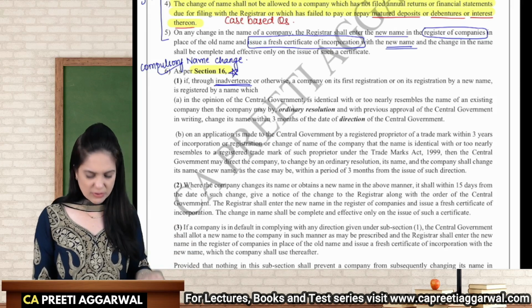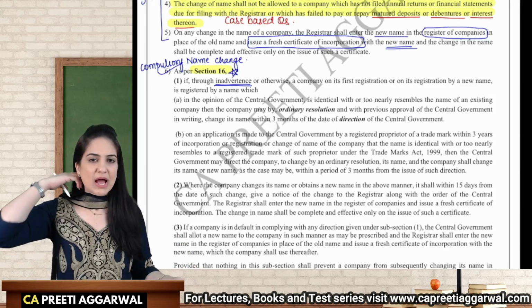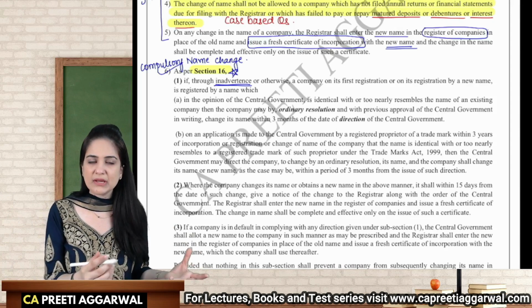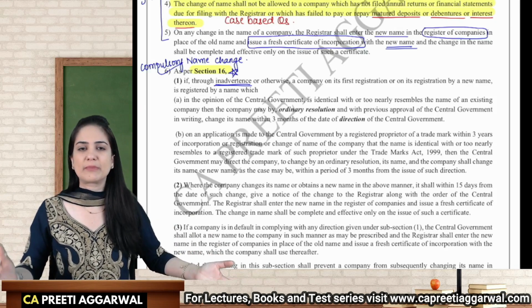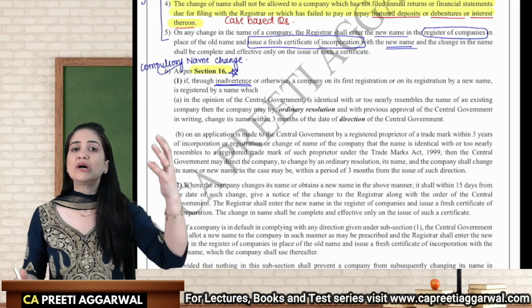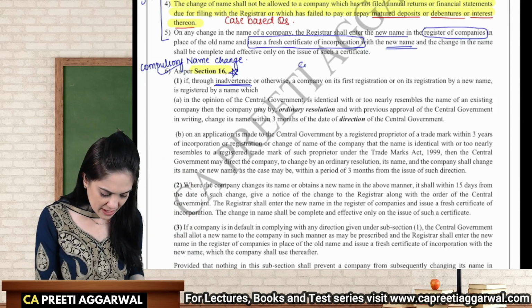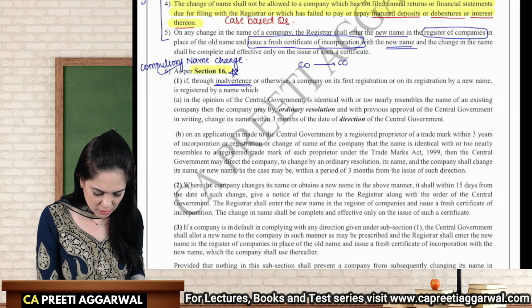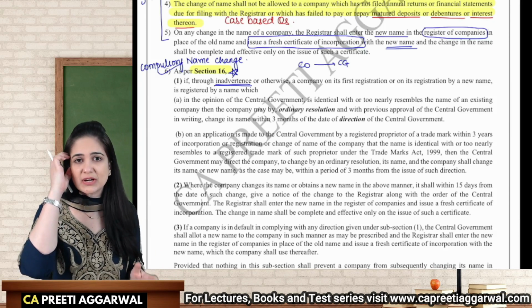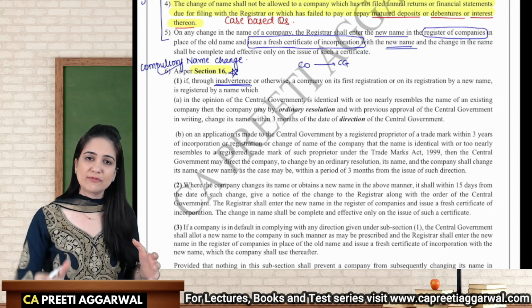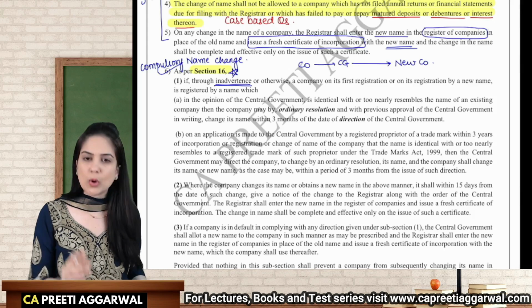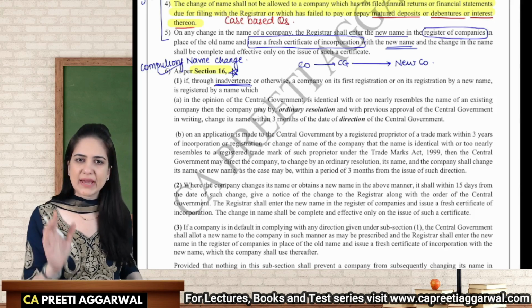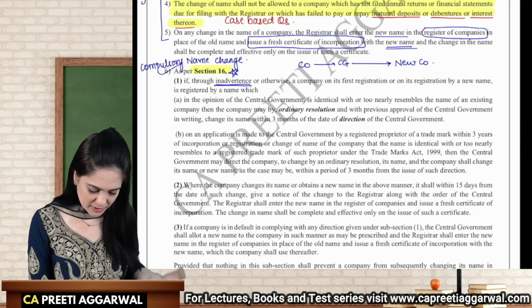If the name is now resembling the name of an existing company and the existing company has approached you for name change, you refuse to voluntarily change the name of the company, then that existing company can go to the central government. So when an existing company approaches the central government and explains that you have registered a company which is using a name which is similar to my name, then the central government will order the newly registered company to alter the name. See, the name will be kept by the existing company only. The new company will have to alter the name.